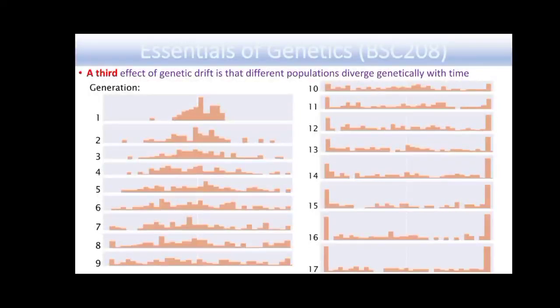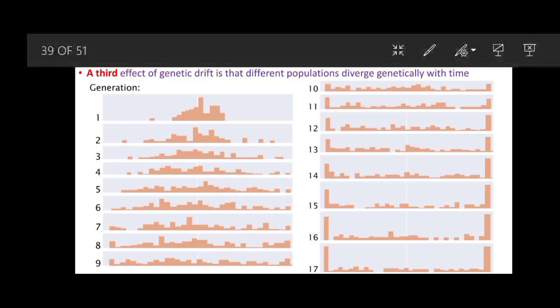The third effect of genetic drift is that different populations diverge genetically with time. If we look at this figure, after several generations, alleles have diverged.